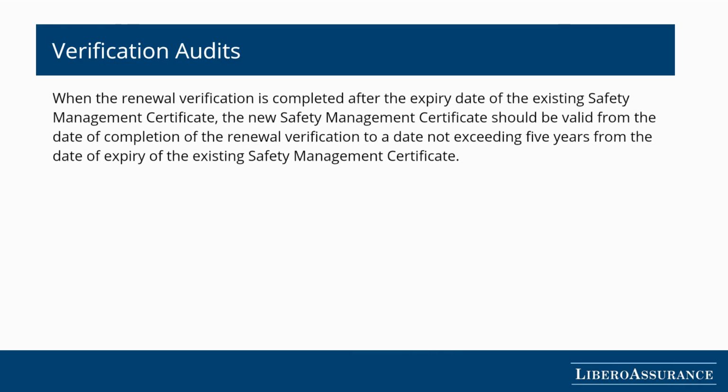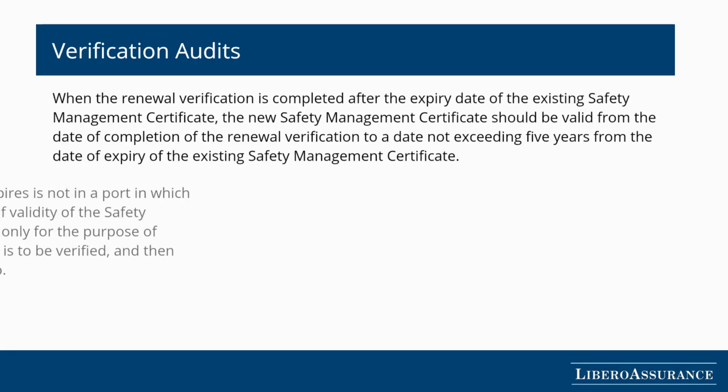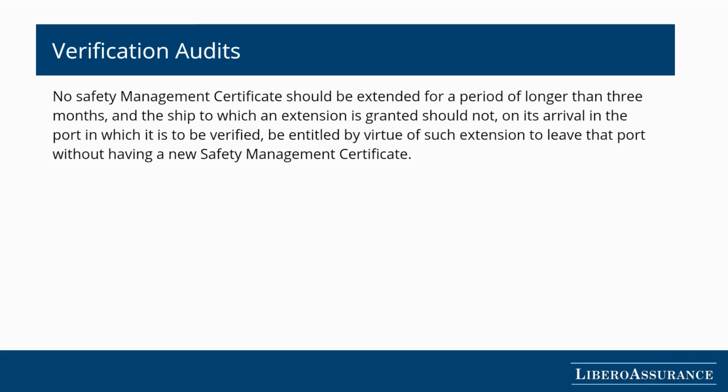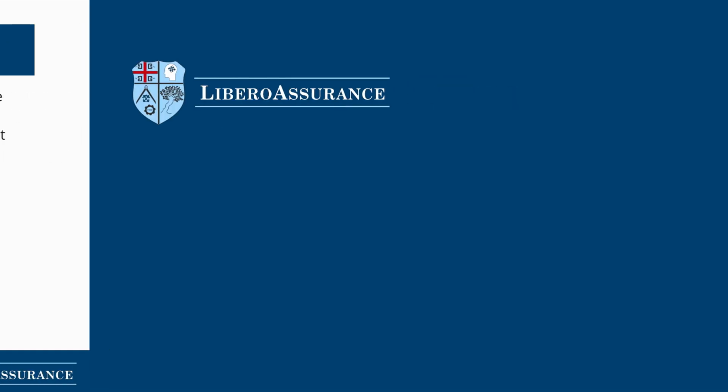If the renewal audit is completed after the SMC has expired, the new certificate is valid from the audit date, but still counts from the original expiry, so no extra time is added. If the ship isn't in port when the SMC expires, the administration may grant a short extension only long enough to reach a port for the audit, and only if it's reasonable. No safety management certificate can be extended for more than 3 months. Once the ship arrives at the port for verification, it must not depart until a new SMC has been issued.